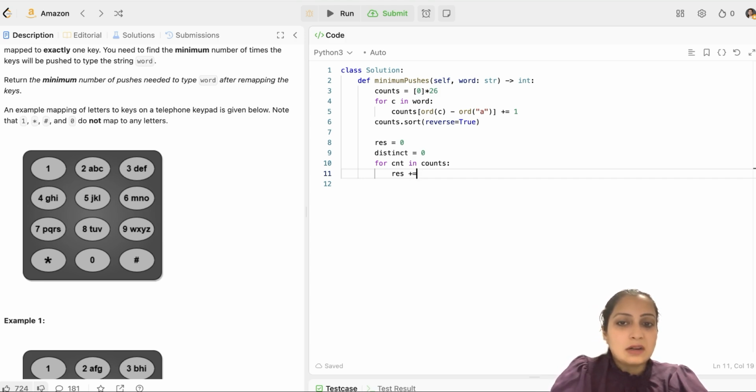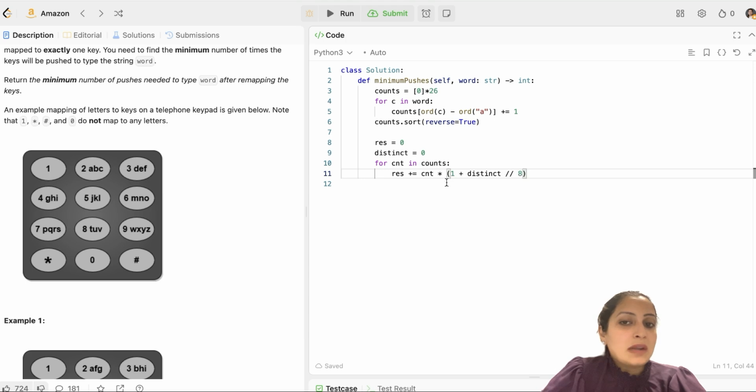I'm going to update my result with the count multiplied by 1 plus distinct divided by 8. So if my distinct is less than 8, in that case, I need 1 key press every time, right? Because my distinct number of alphabets is less than 8. Say suppose it is 7. So if I have 7 distinct characters and distribute them to 7 keys, 7 divided by 8, my remainder is 0. So 1 plus 0, that is 1. And my count into 1. So that means every time they have occurred, I'll press only once.